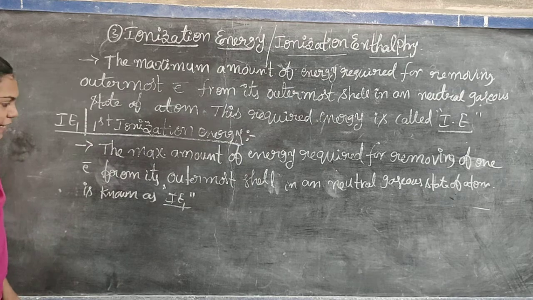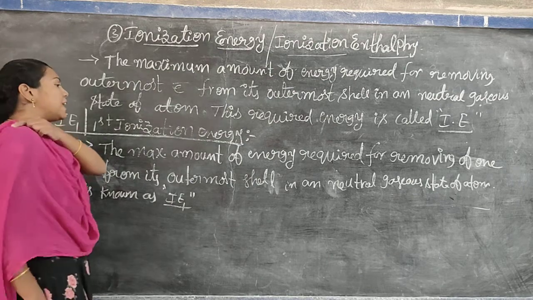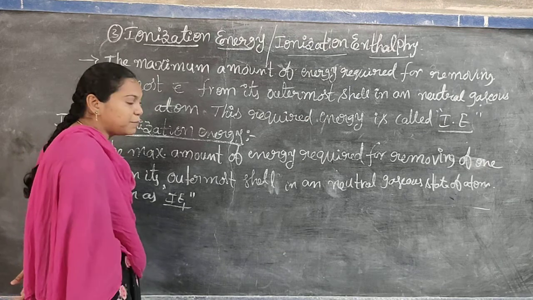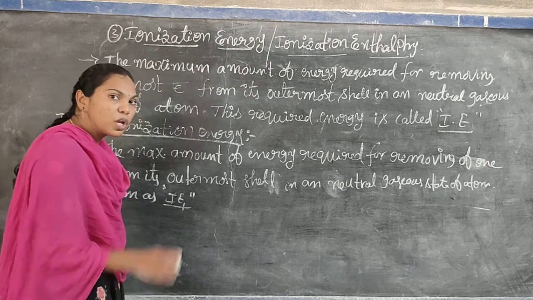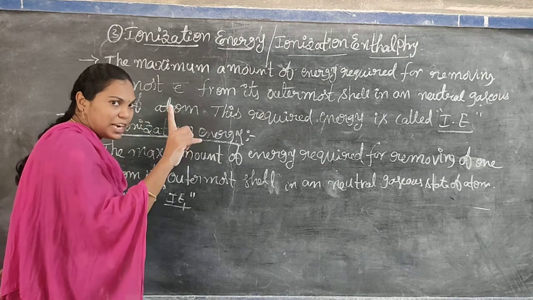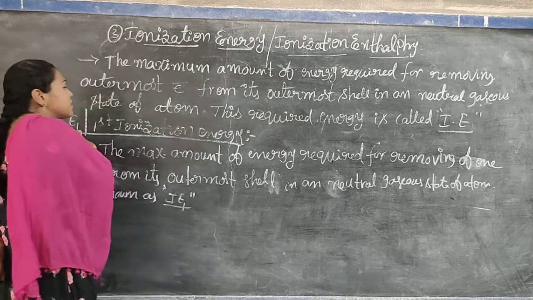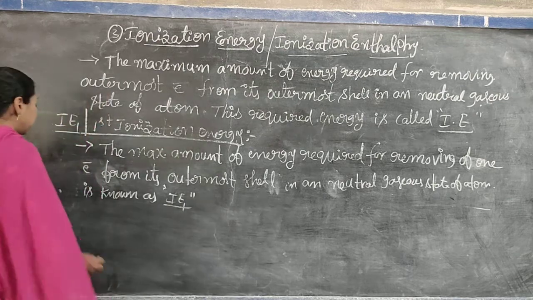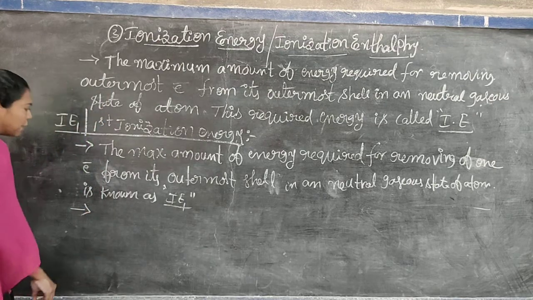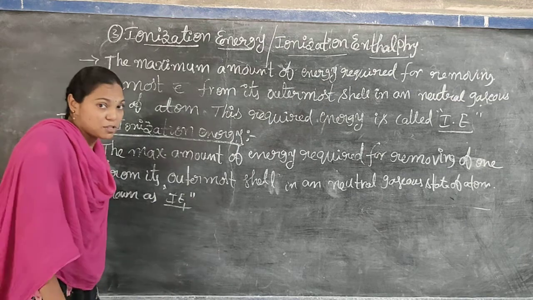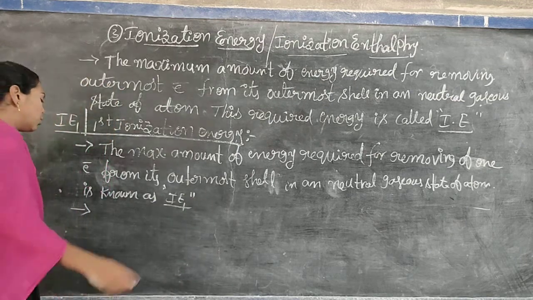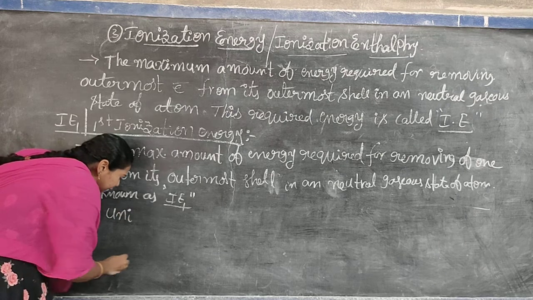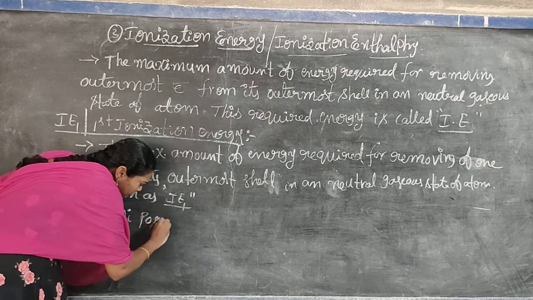Do you understand? Yes. So we can remove one electron from the outermost shell of a neutral gaseous atom. That's why we remove only one electron, and we call this IE1, or first ionization energy. When we remove one electron from its outermost shell, the atom produces the unipositive ion.